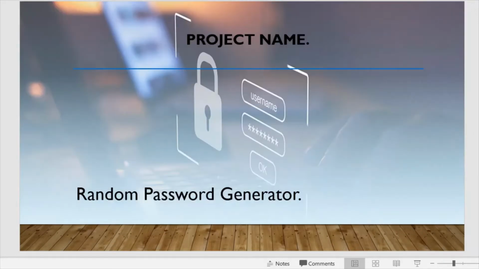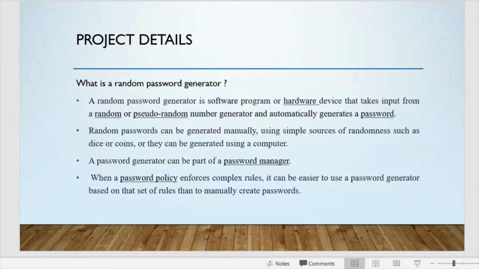So next is the random password generator. What exactly is a random password generator? A random password generator is a software program or a hardware device that takes input from a random or pseudo-random number generator and automatically generates a password. Why a random password generator? Because in today's era, security is very important. A random password generator provides security not only for financial activities but also for our personal things, data privacy, etc.